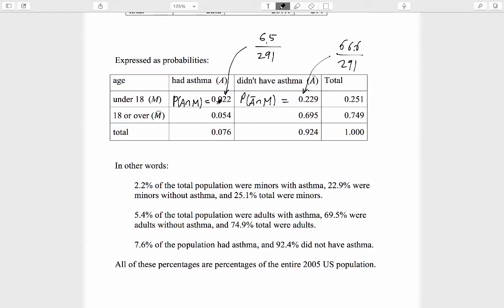It breaks down as so many minors and so many adults. The sum of these two probabilities equals 0.076. Then 92.4% of the whole population did not have asthma. Every probability in this table is in relation to the total population of the United States in 2005.